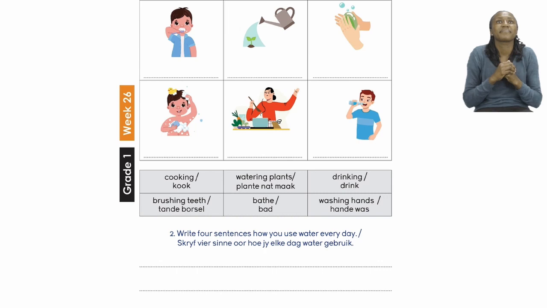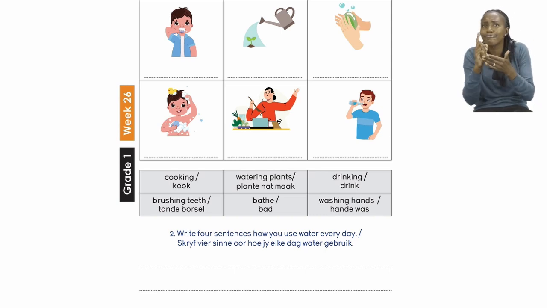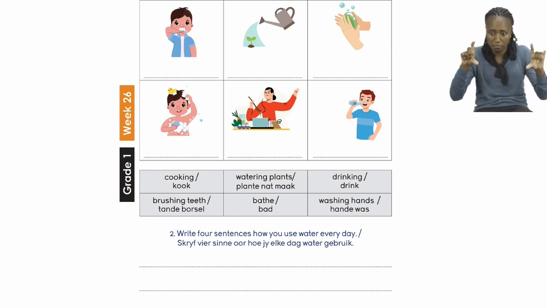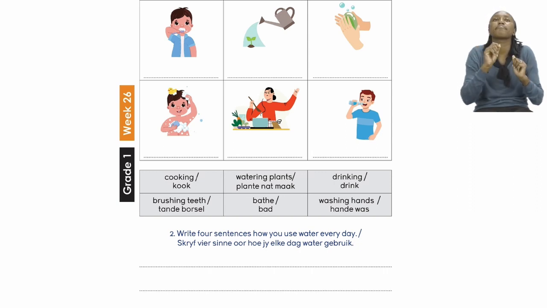On page 26, we are going to be doing uses of water. Now, as you can see, we have some beautiful pictures. It's going to be our job to label the pictures using the words below. To help us, we are going to do the actions that they're doing. Then for number 2, you're going to write 4 sentences on how you use water every day. So let's take a look at the board and see how best we can act out so that we know which picture belongs to which word.